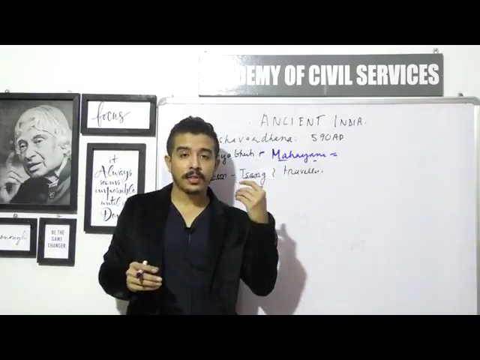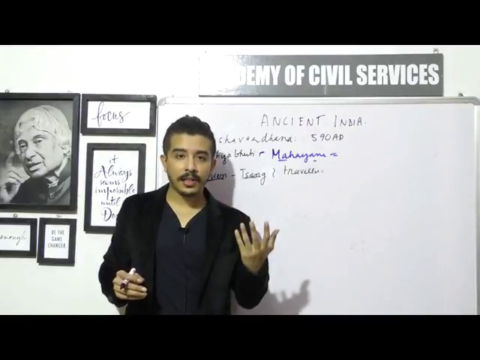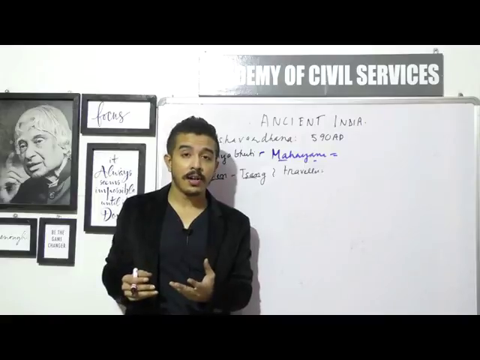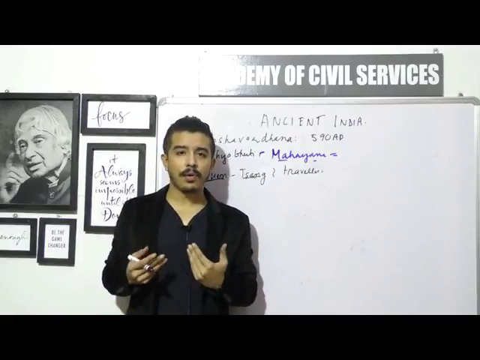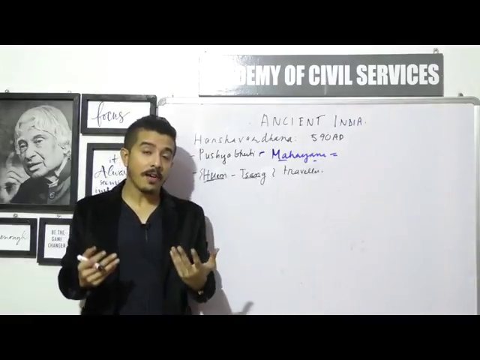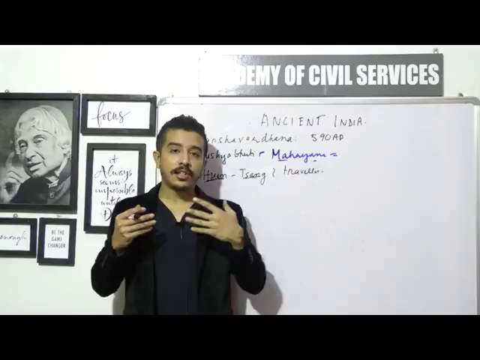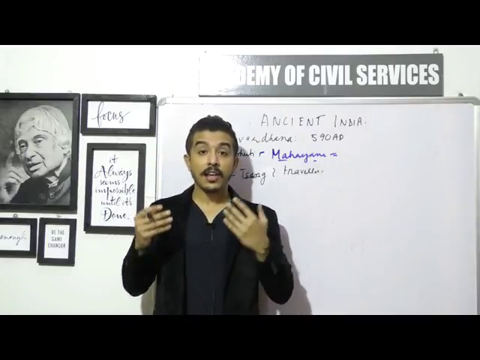So one of those travelers who came all the way from China was Huensang, and Shilabhadra was the vice chancellor or the principal of the university at that point of time, and he was supposed to be quite a strict fellow. Of course, because he was the head of the institution, and Shilabhadra was an expert in something which is known as Yogachara.